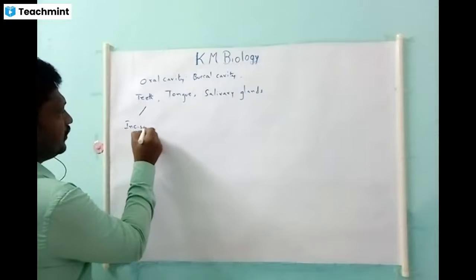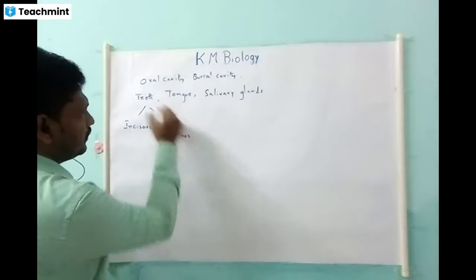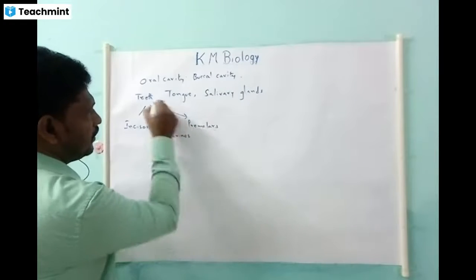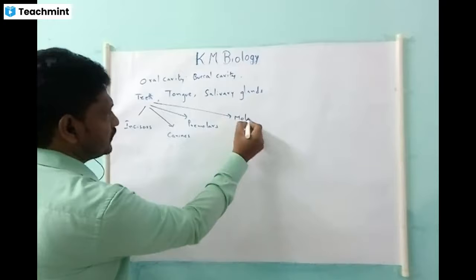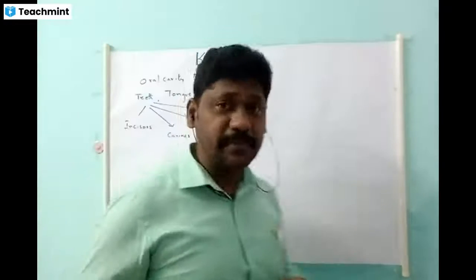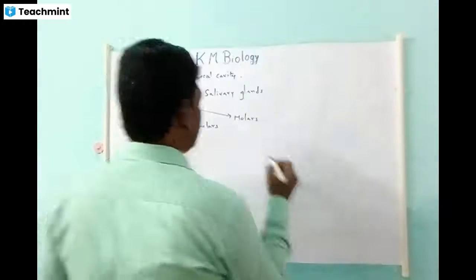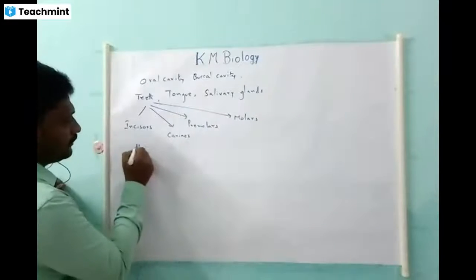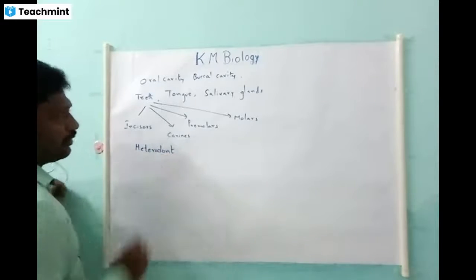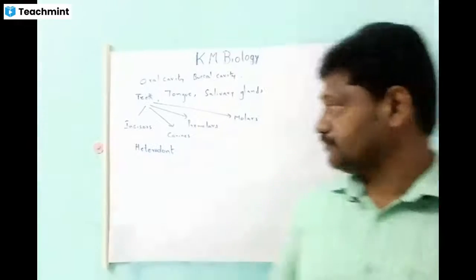incisors, canines, premolars, and molars. So these are four categories. Like this, we have four types of teeth in our mouth, which we call heterodont. Hetero means different. Having different types of teeth is known as heterodont.